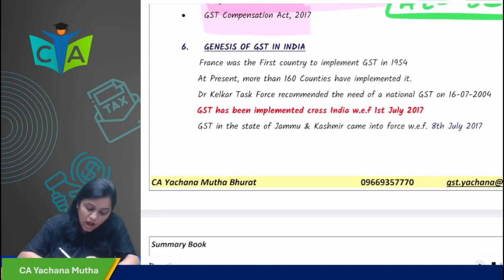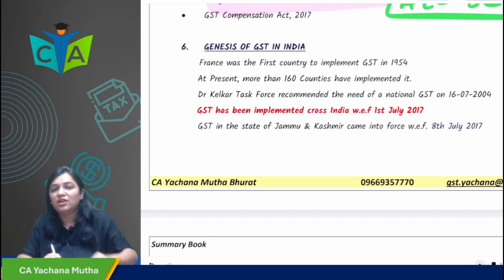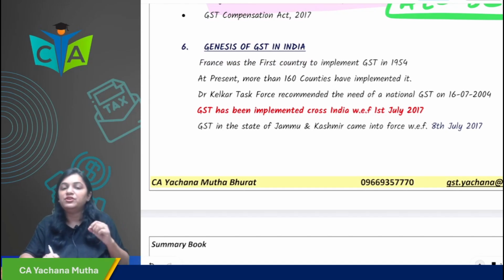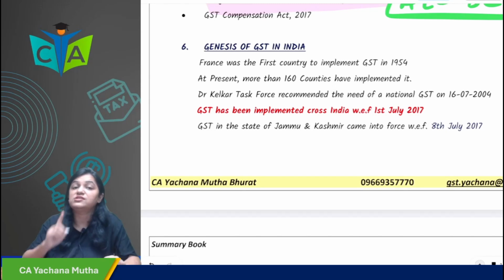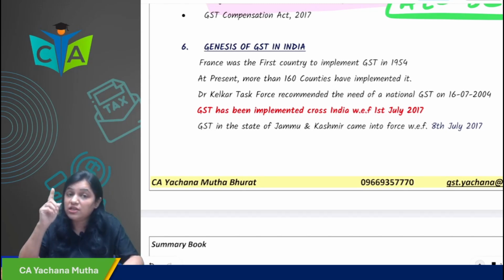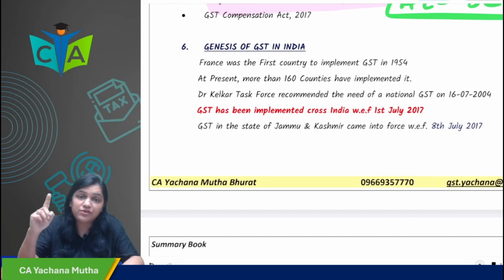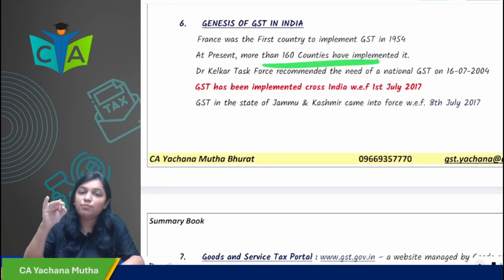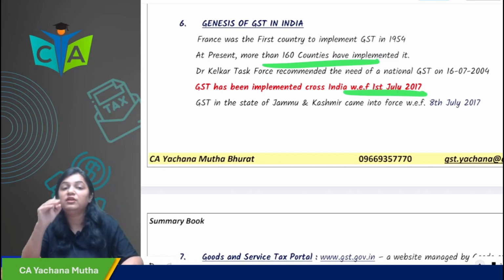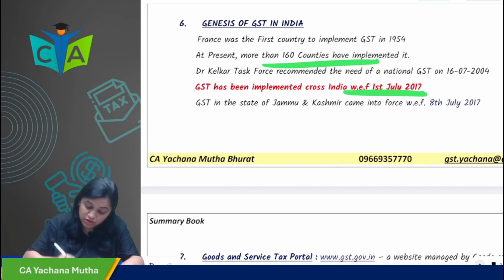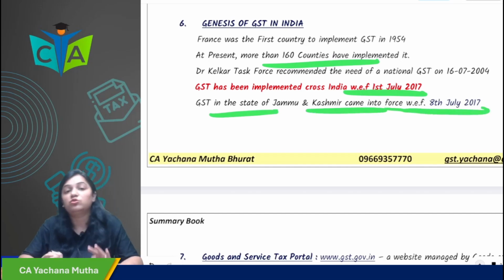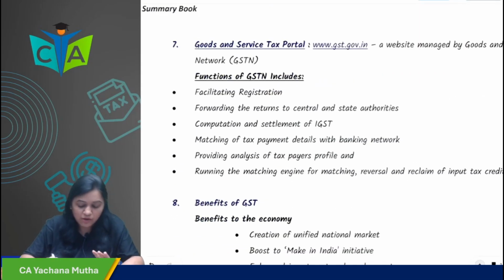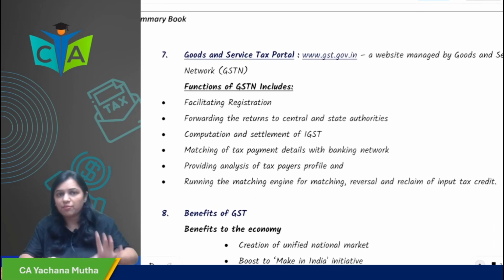Okay, now the genesis of GST: how GST has come worldwide and in India. Which was the first country? You tell me which was the first country to levy GST. France was the first country to levy GST, in the year 1954. After that, more than 160 countries have implemented GST. In India, GST was implemented on 1st of July 2017, but in Jammu and Kashmir, GST came into force from 8th of July 2017. So these 2 dates only you have to remember for the exam.